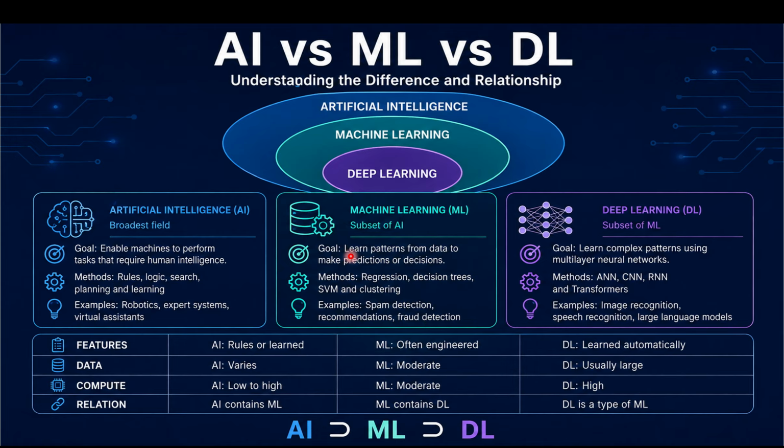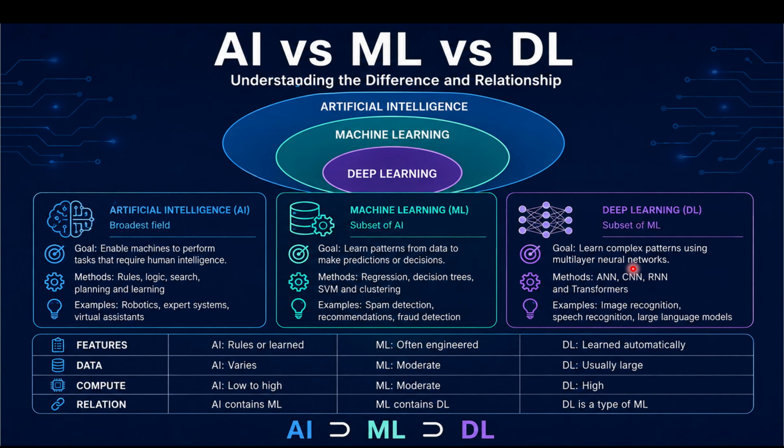So you can see it learns patterns from data to make predictions or decisions. Methods are these, examples are these. ML is often feature engineered. We use a moderate size of data. The computation is also moderate, and ML contains DL. Now moving to the subset of ML, that is deep learning.